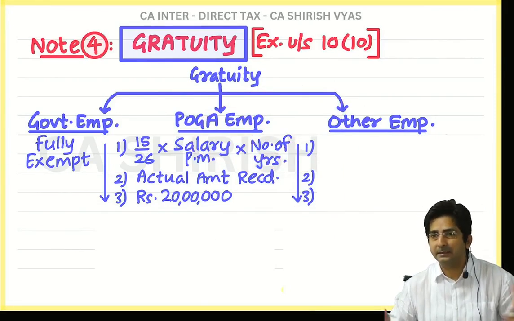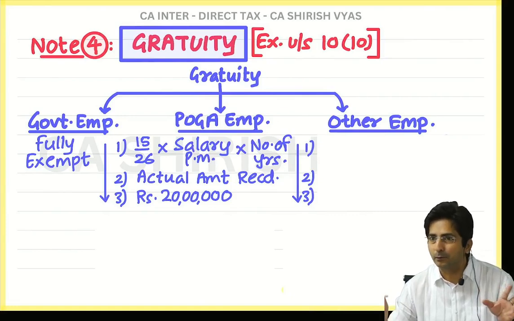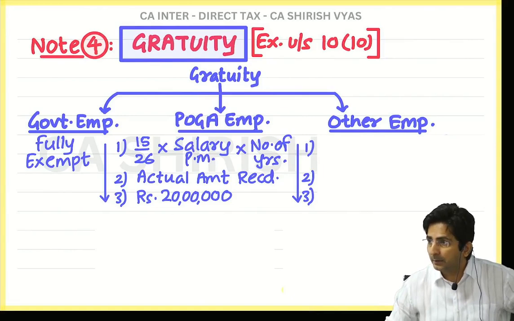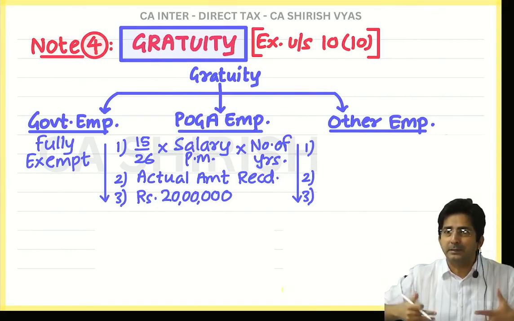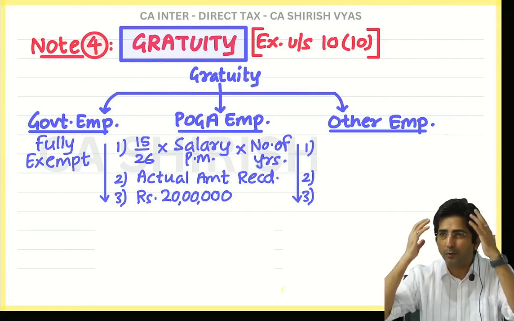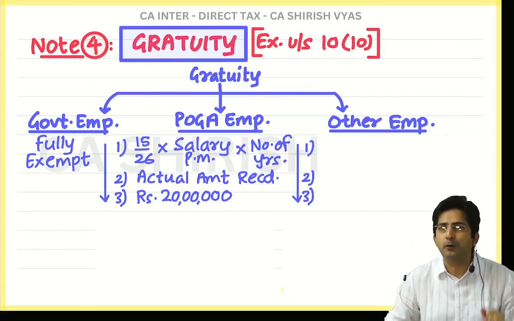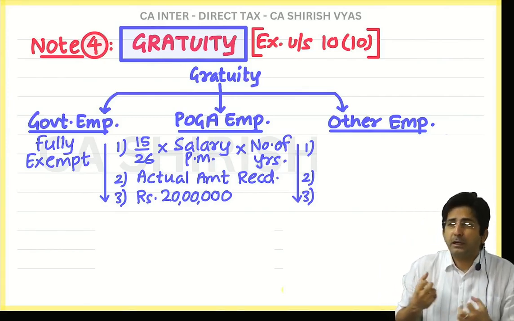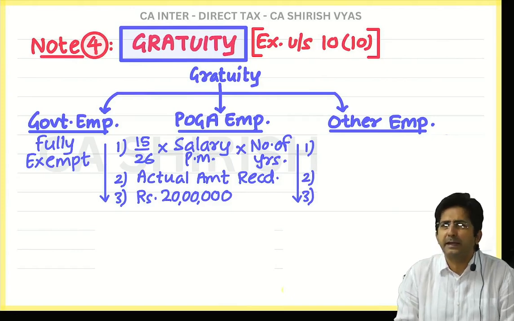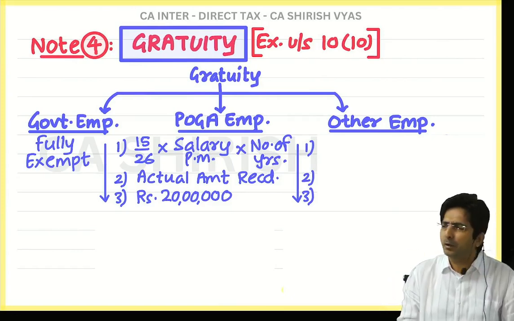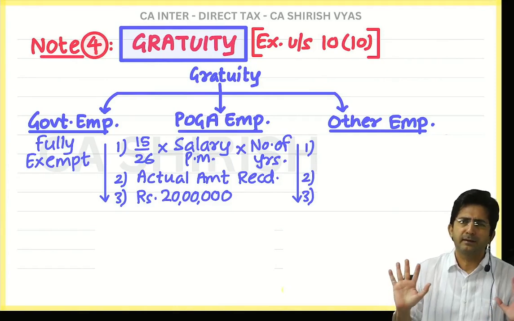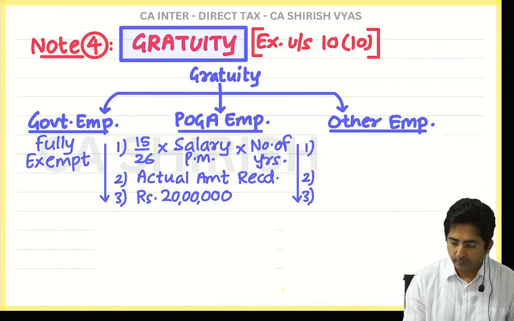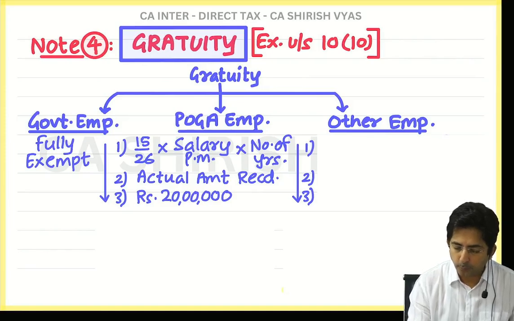But sometimes that 3 lakhs amount will also not have value if it is big, because maximum limit is 20 lakhs. You know why this formula like whichever is less comes? Whenever government has got double things in mind, they make a formula. And here what are the double things? On one hand they feel whatever is your right as per Payment of Gratuity Act, we will exempt you. But on the other hand they are saying not more than 20 lakhs. That's why a formula whichever is less. Okay, now this is for POGA employee.